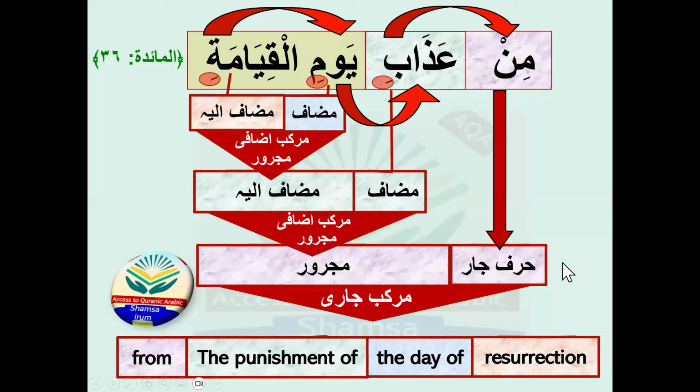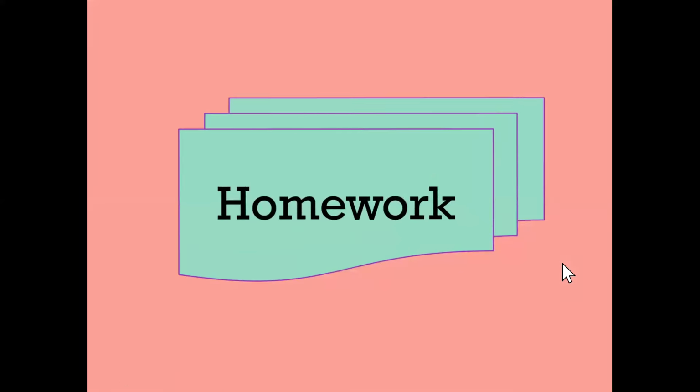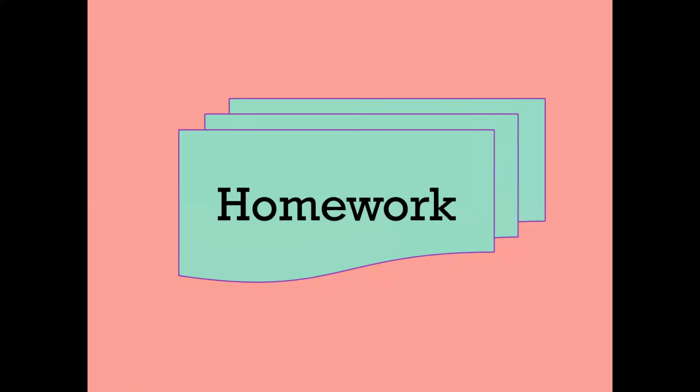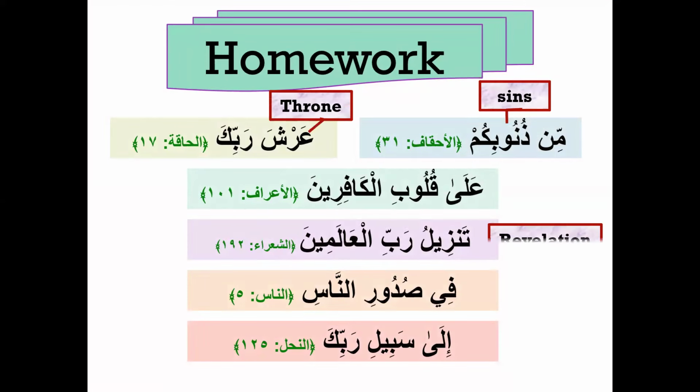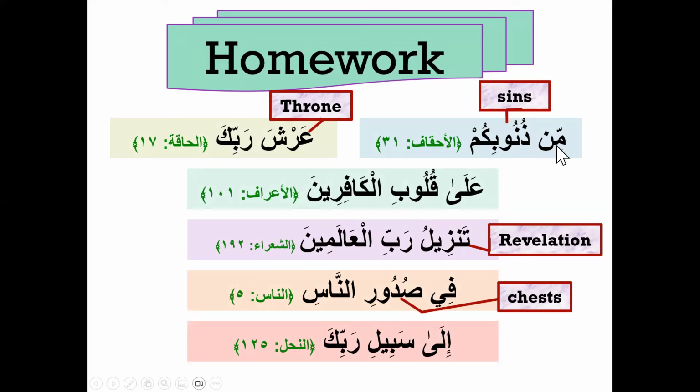I hope you understand this topic easily. Now move towards the homework. Homework is very important. In the same way I explained in this lecture, you have to do it one by one. You have to choose the first word. Just suppose min zunubikum: you start from min, then zunub, and then kum, and connect them with each other. One by one you have to do it.